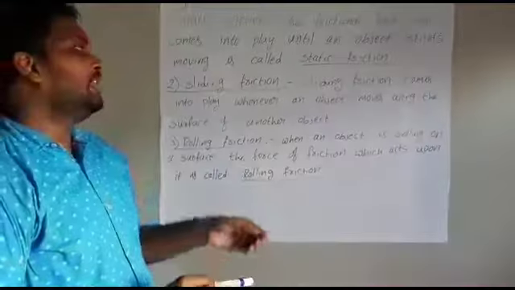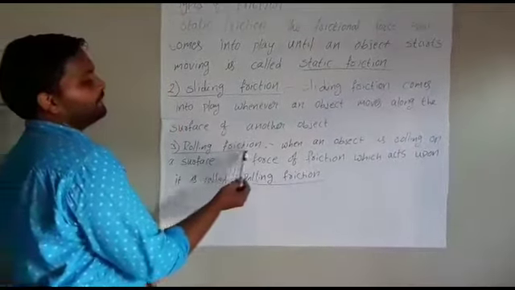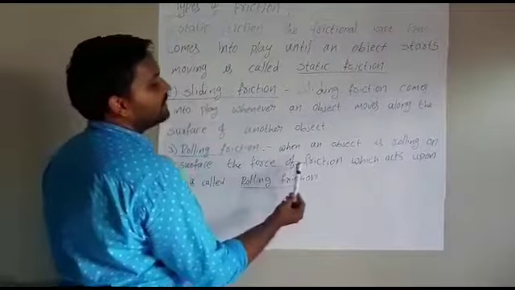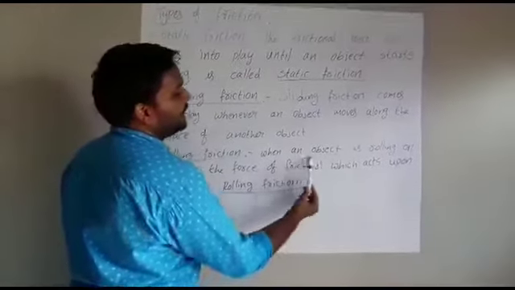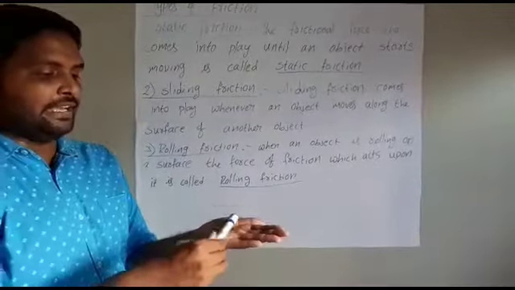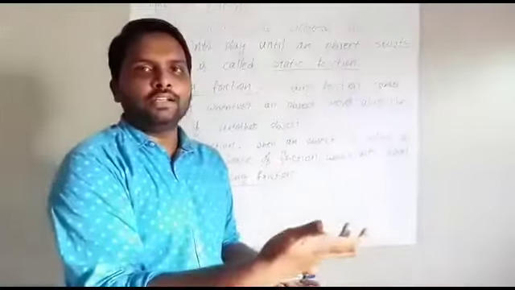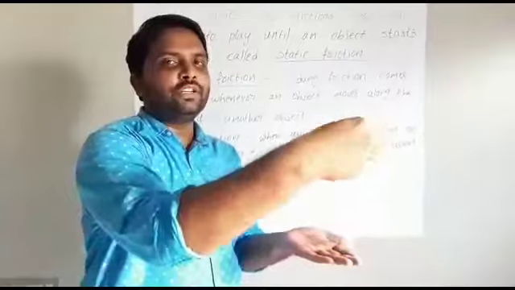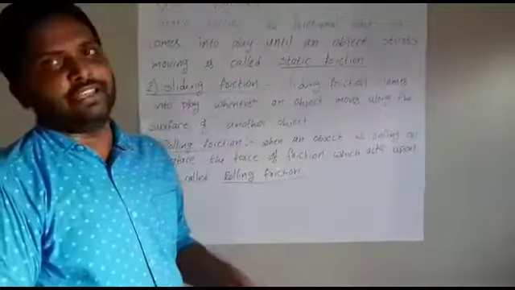In that time, sliding friction will happen. Next one is rolling friction. When an object is rolling on a surface, the force of friction which acts upon it is called rolling friction. When an object is rolling on a surface, rolling like this, rounding. If any object is moving like a ball, like wheels, those are rolling type. The friction between them is rolling friction.